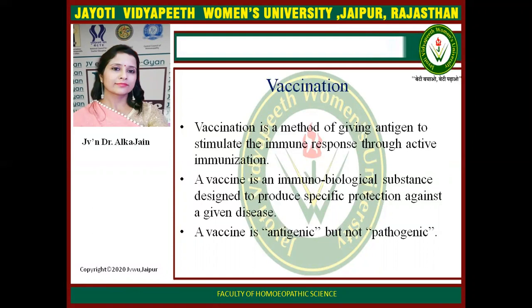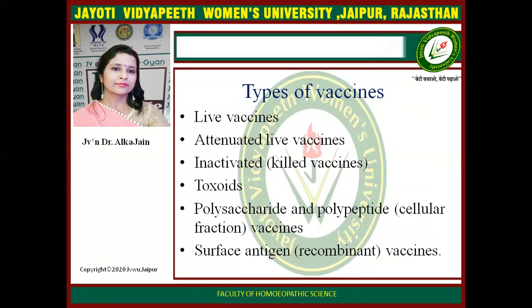So the substance used for preparation of vaccines is antigenic, means it should produce antigens after entering into the body, so that the human body can produce antibodies against these antigens, and it should not produce any pathology in the body. Now there are different types of vaccines: the live vaccines, attenuated live vaccines, inactivated killed vaccines, toxoids, polysaccharide and polypeptide vaccines, and surface antigen vaccines.